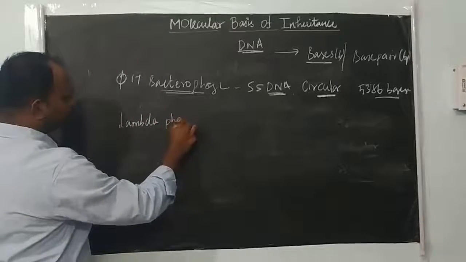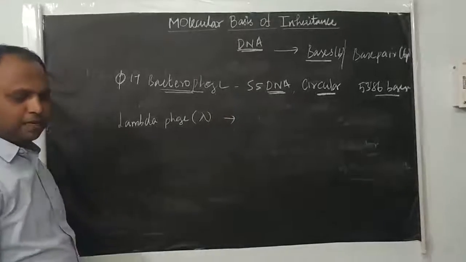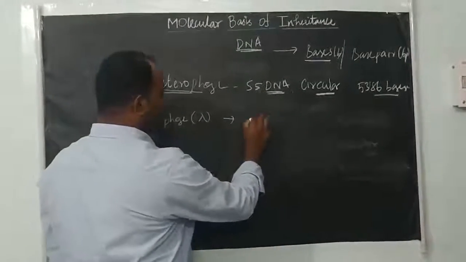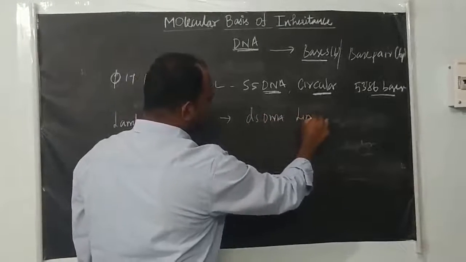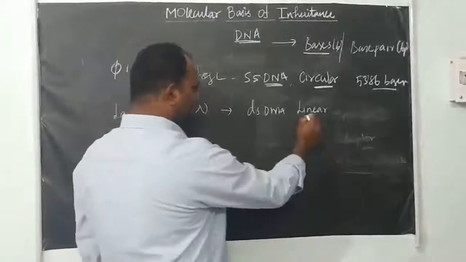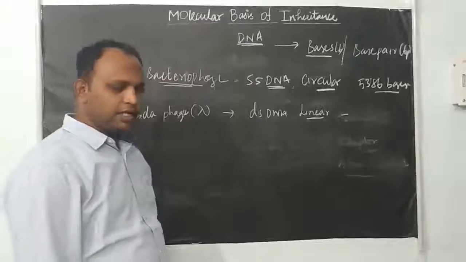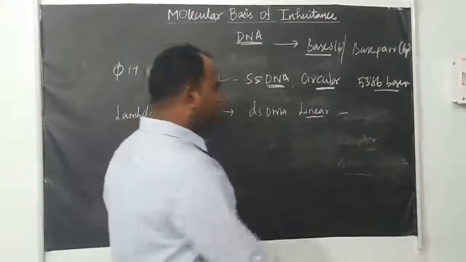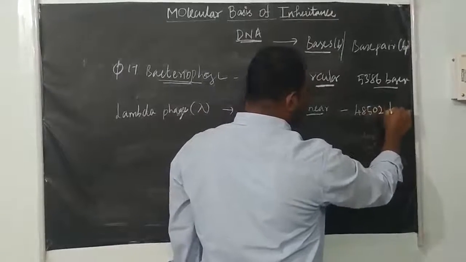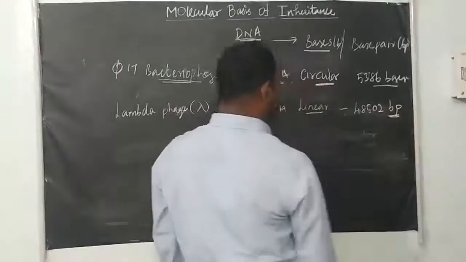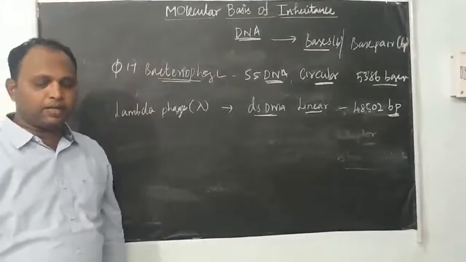Lambda phage contains double stranded DNA, and it's linear. So it's a linear, double stranded DNA. The size of the DNA is 48502 base pair. It's not bases because it's double stranded, so you use the unit base pair.